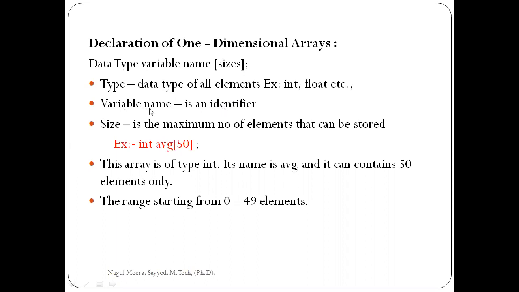So simply variable name is nothing but array name, that is identifier. Okay na? Here size is nothing but maximum number of elements that can be stored in array. So simply this is the syntax of our one dimensional array, that is data type space array name nothing but variable name in square brackets size semicolon.